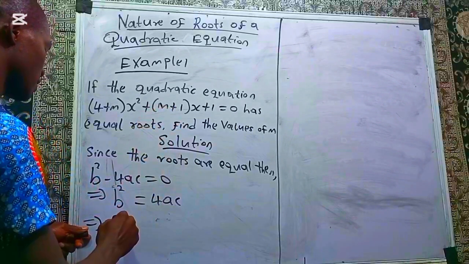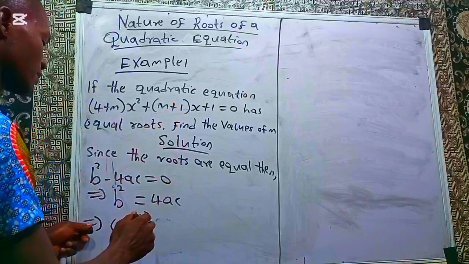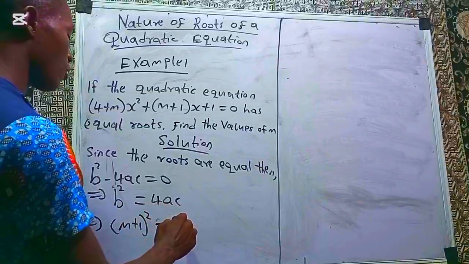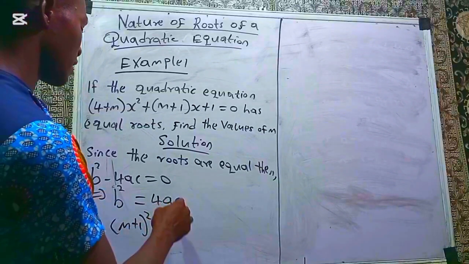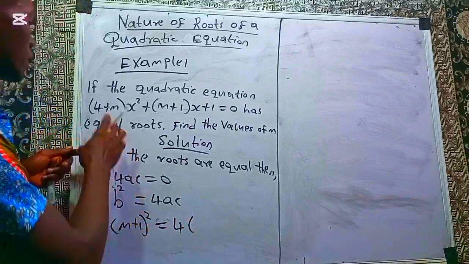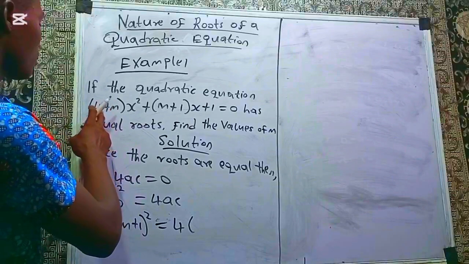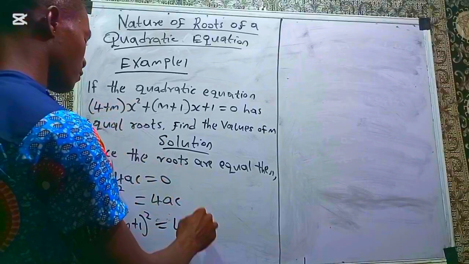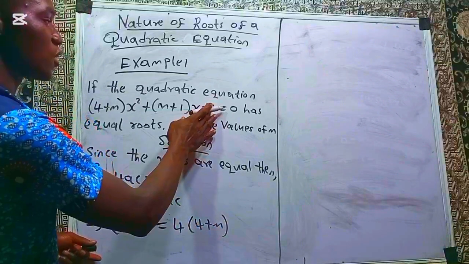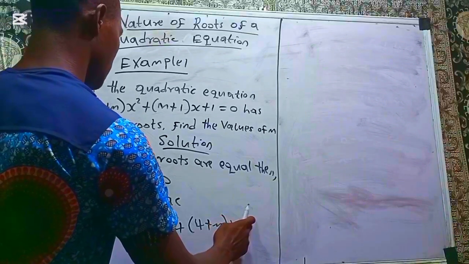So we have (m + 1)² equal to 4 times a. What is your a? a is the coefficient of x², which is (4 + m). Then times c. What's the c? The constant here is 1. So this is what we have.